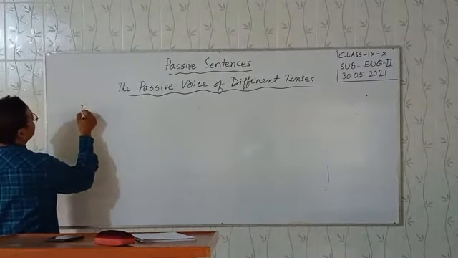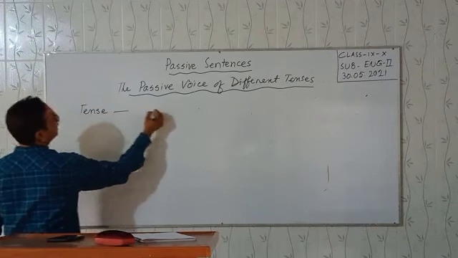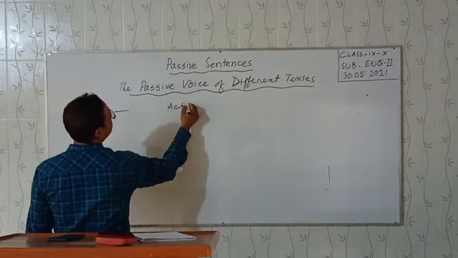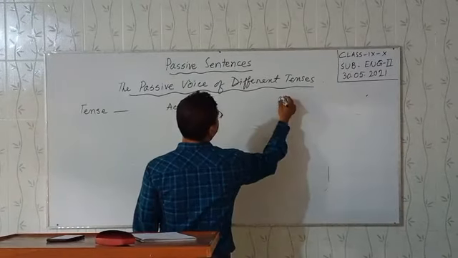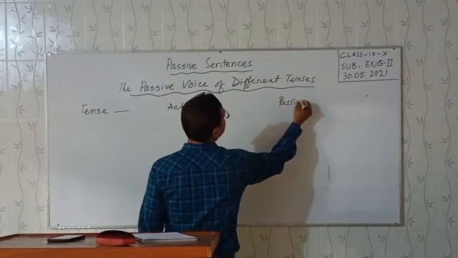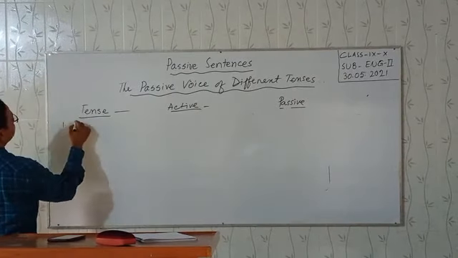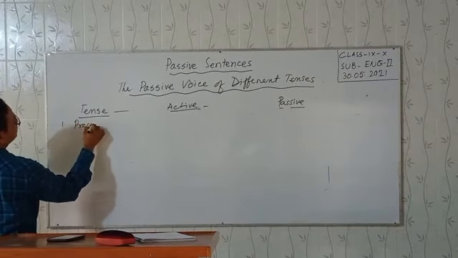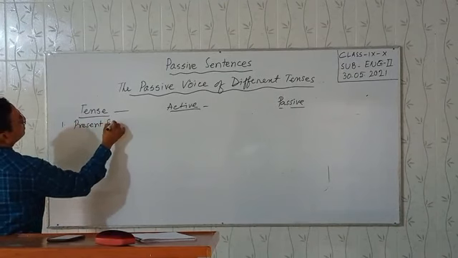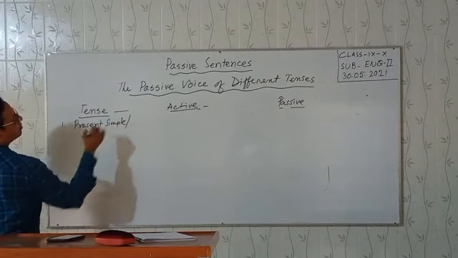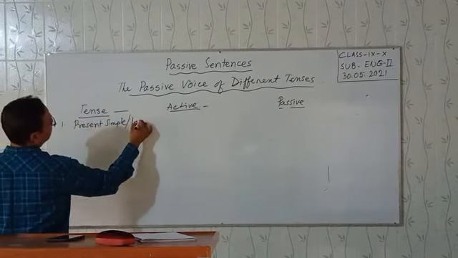This is tense, active, passive. First one is present simple. You also call present indefinite.